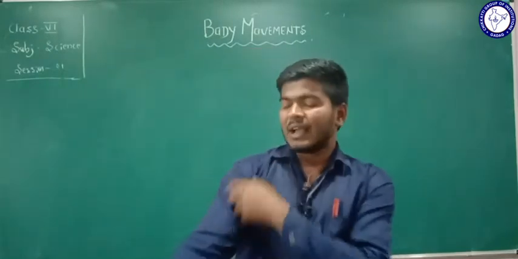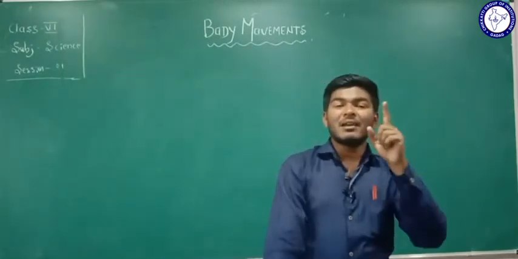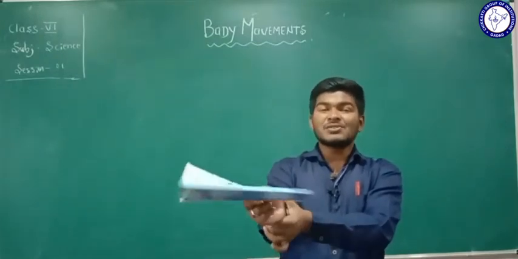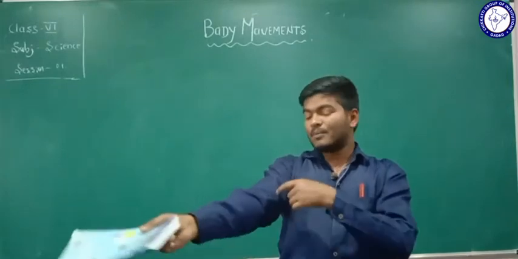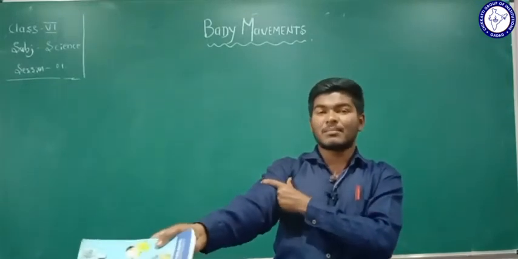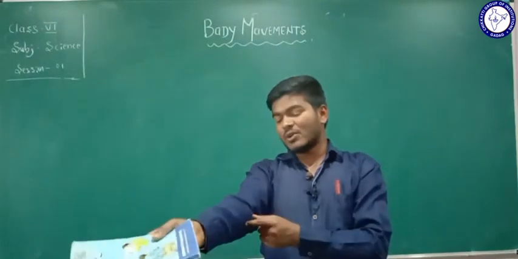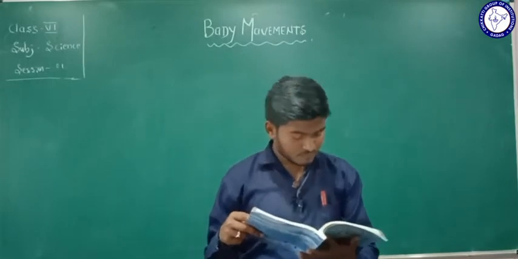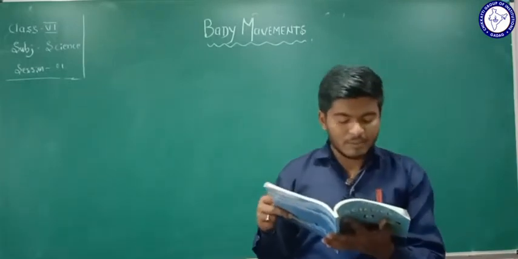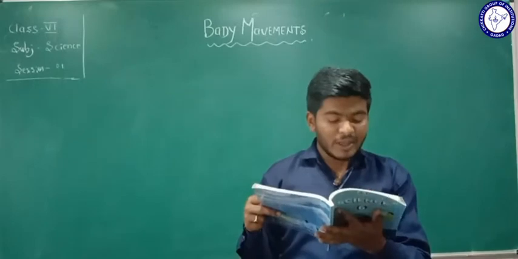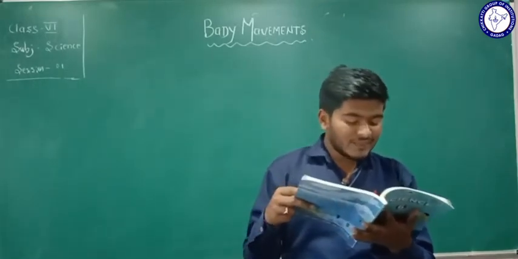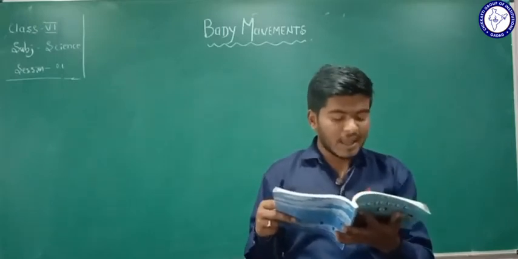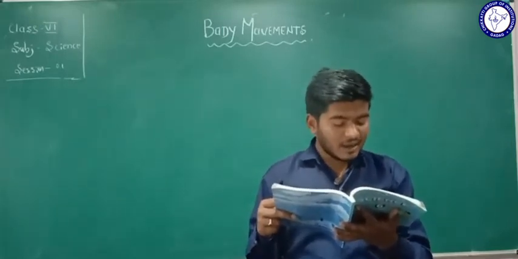See, this is not formed of a single bone; a number of bones are present. In the wrist there are also a number of bones, here a number of bones, and here also a number of bones. These bones are joined by joints. We can bend and move our body only at those points where bones meet. There are different types of joints in our body to help us carry out different movements and activities. Let us learn about some of them.